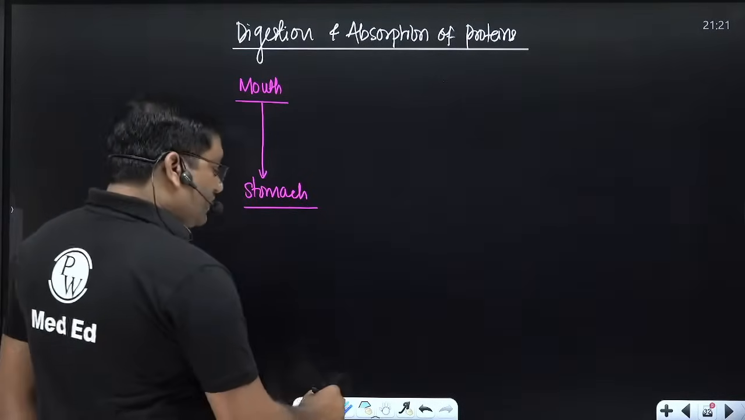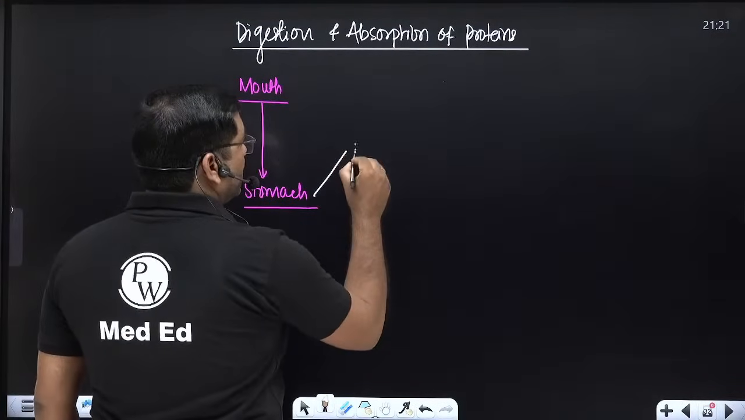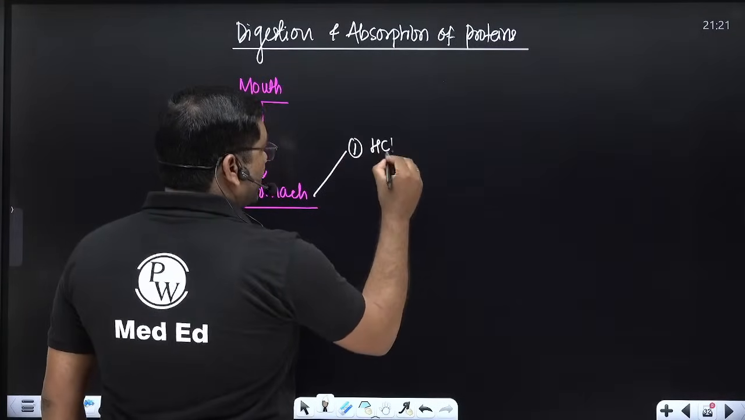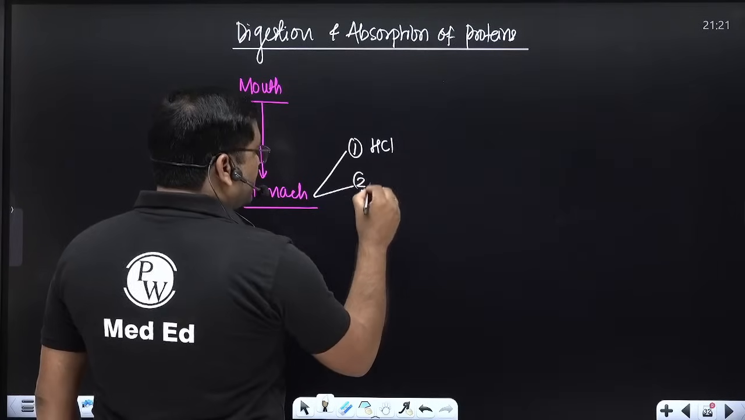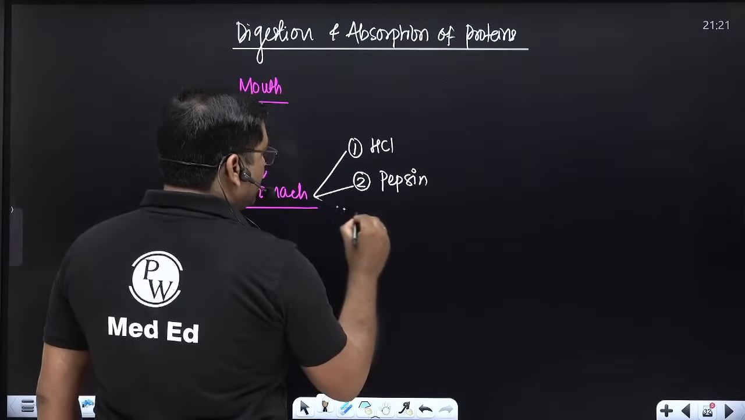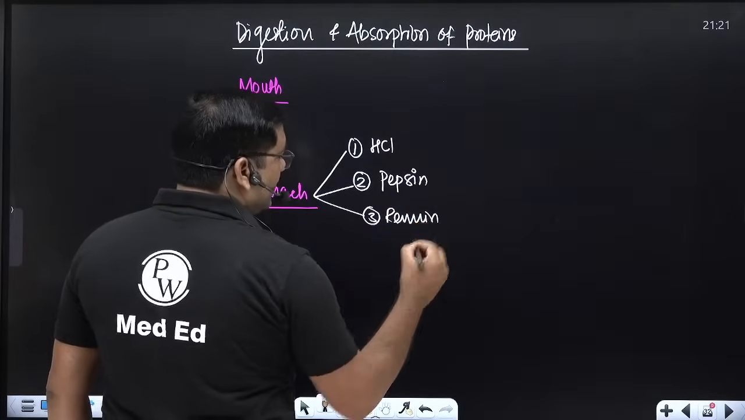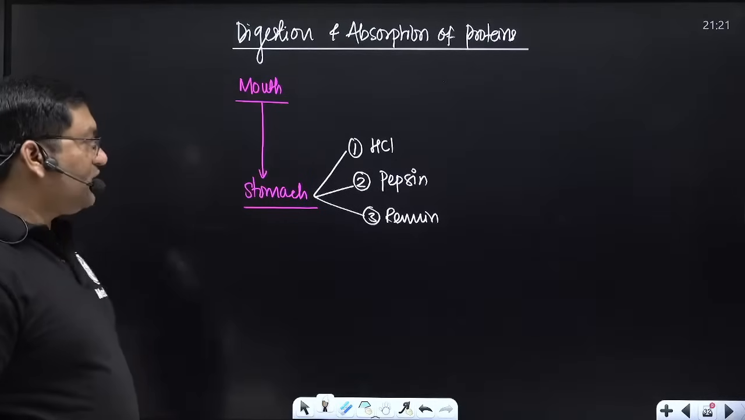The first one in the digestion of protein is HCl, hydrochloric acid. Second one is pepsinogen, which is converted into pepsin, and third one is renin, which is important in the infant.